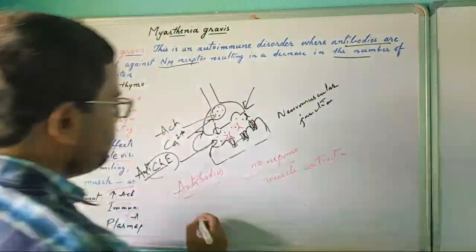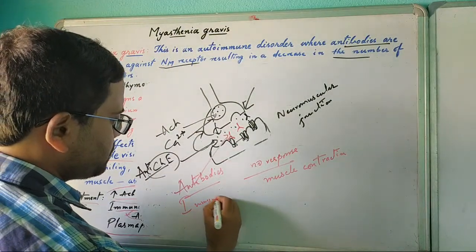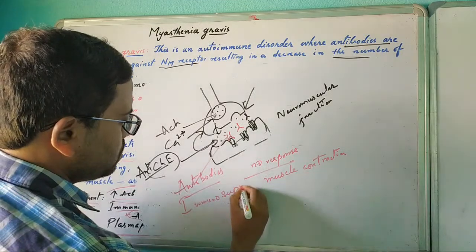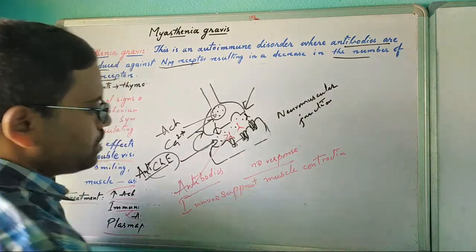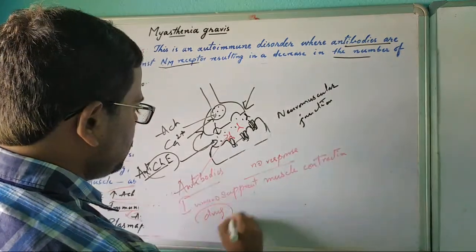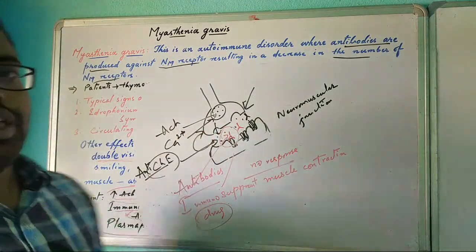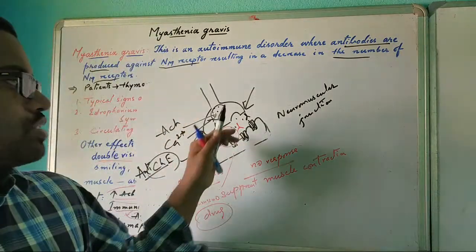So if an immunosuppressant drug is given, I already mentioned immunosuppressants, so you can rewind and see, this drug could reduce the secretion or release of antibodies.